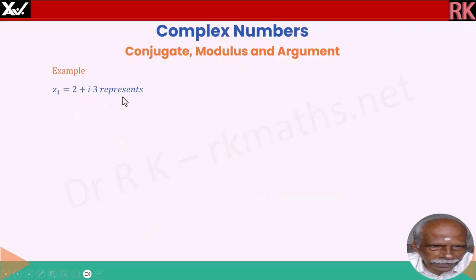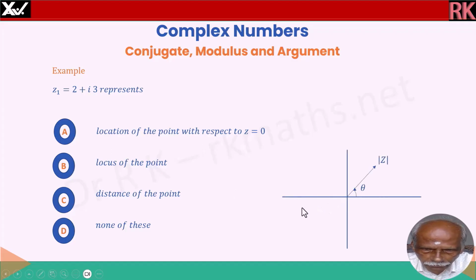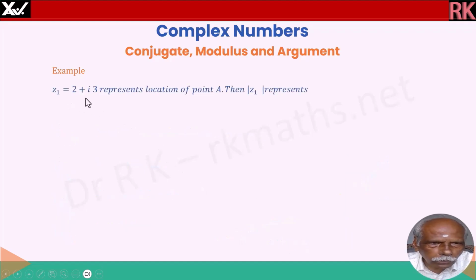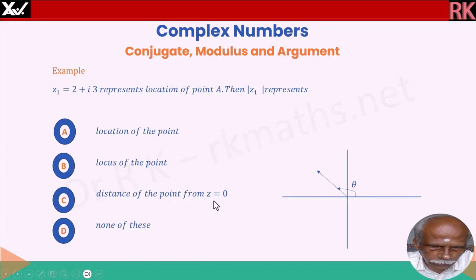z1 is equal to 2 plus i3 represents, there are four options. The correct answer is, it represents the location of the point with respect to the origin, that is, z is equal to 0. Option A is the correct answer. z1 is equal to 2 plus i3 represents the location of the point A, which we have seen now. Then modulus of z1 represents, the same options are given. The correct answer is, it gives the distance of the point from the origin, that is, z is equal to 0. Therefore, the correct answer is option C.